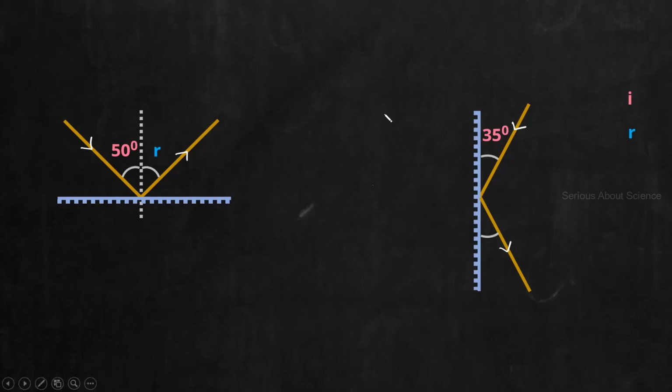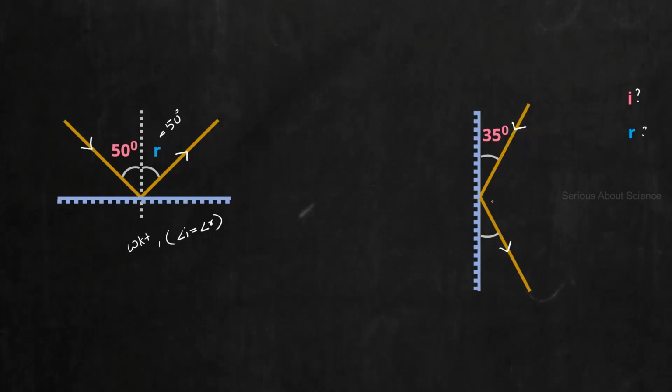Yeah, completed the first question. What is the answer in the first question? What is the angle of reflection there? 50 degree. Yeah, here it is 50 degree. What is the reason? Because we know that, according to laws of reflection, angle i will always be equal to angle r. So it is 50 degree. Now what about the second question? Here what is the angle of incidence and angle of reflection? 55. How did you get 55?